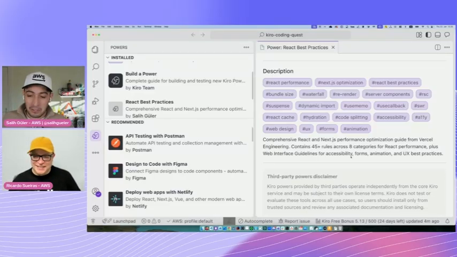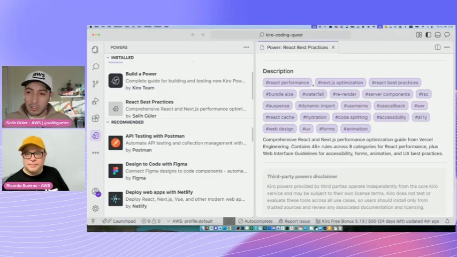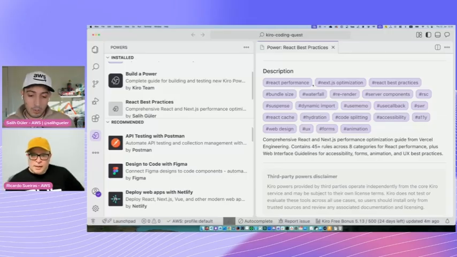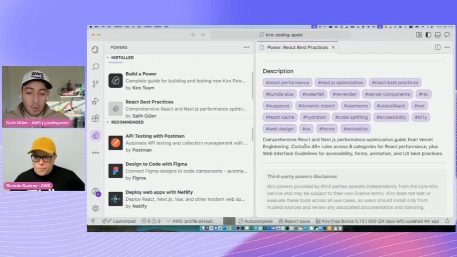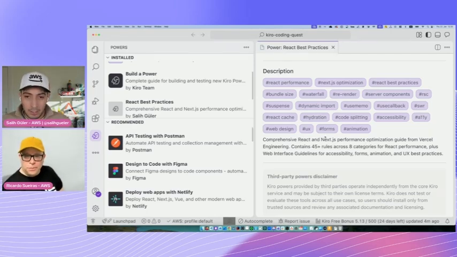Exactly. Incredible work. So it actually has some keywords that it is looking for. And when you ask your questions, it will call this power and enable it so it can bring the right rules with the right behavior as well. So it doesn't just go and call it randomly when you create a React application.